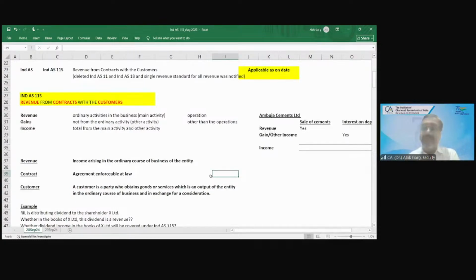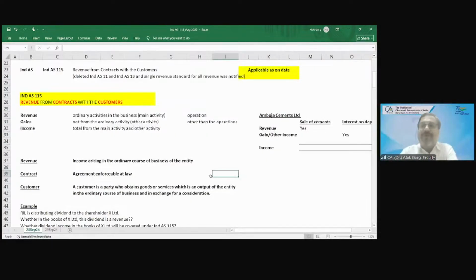So if I see the definition, Priya is a party who obtains goods or services, who obtains a car, which is an output of the entity. Is that my output? Answer is no. Which is an output of the entity in the ordinary course of business. Is my ordinary course of business to sell cars? Answer is no. And hence, my dear friends, Priya is not a customer, and this sale of property, plant and equipment is not revenue from operations for me.